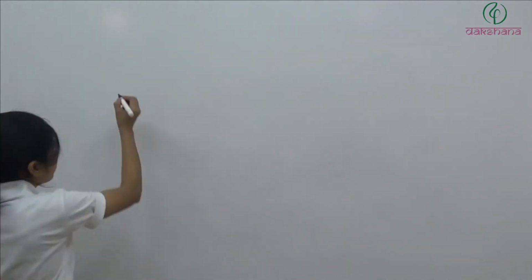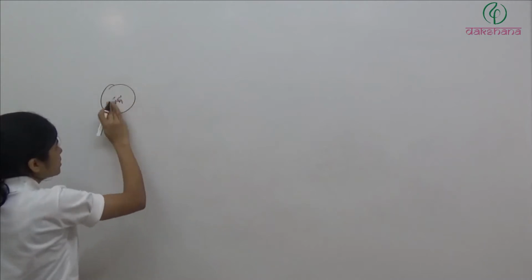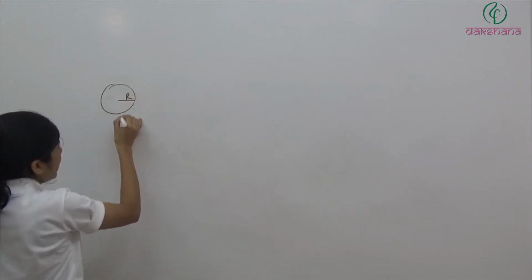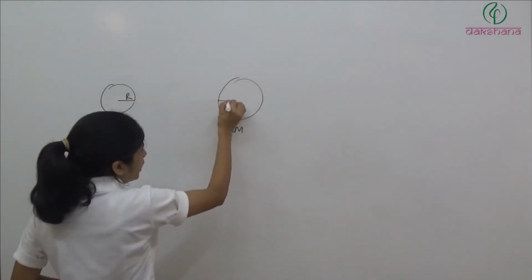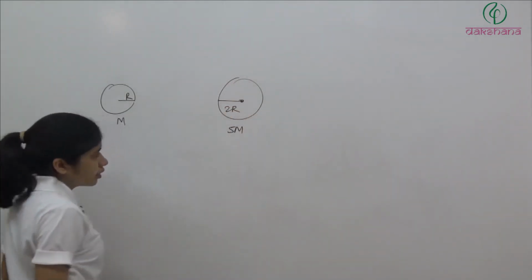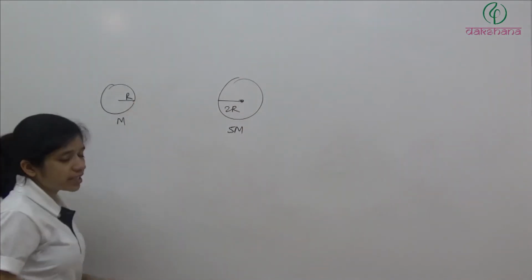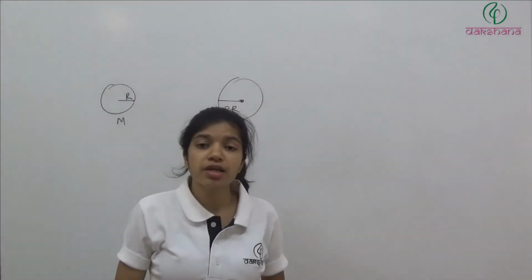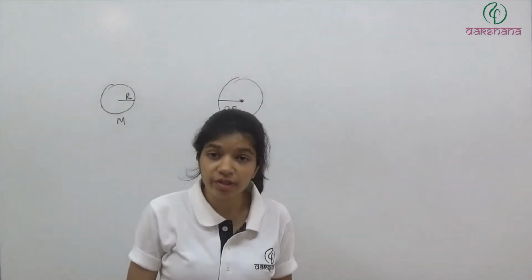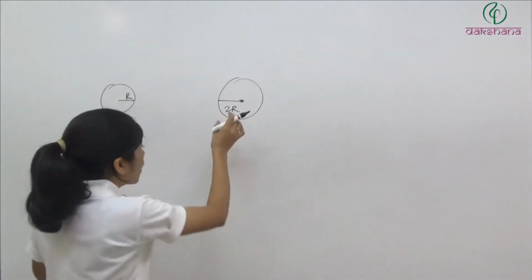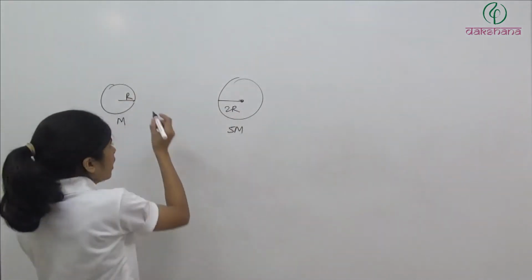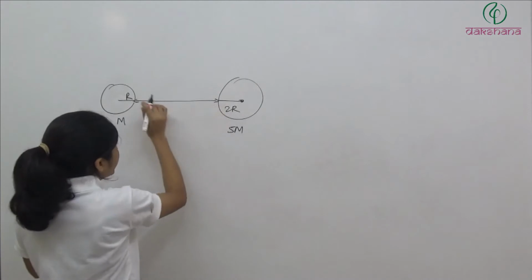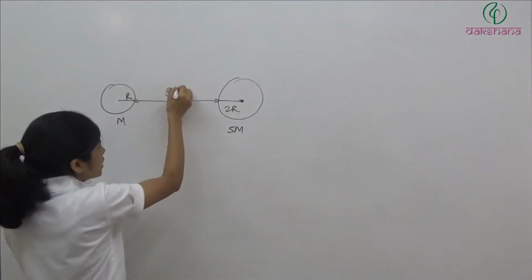Clear? So we have a mass capital M and has radius capital R, and another mass which is 5M and has radius 2R. And now they are saying that distance between their centers is 9R. I'm sorry, distance between their centers is 12R. So now already we have 2R plus R. So how much distance left? 9R. So distance between them, or the periphery of the two masses, is 9R.